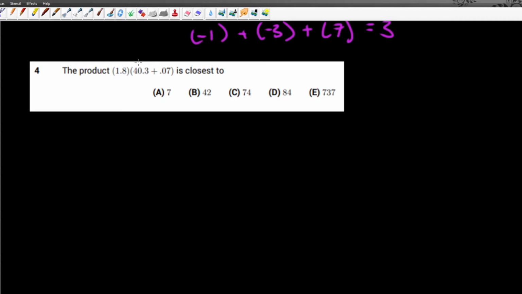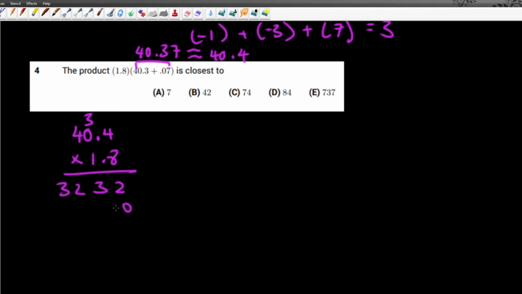So this big part here, the 40.3 and the 0.07, is equal to 40.37, which is approximately 40.4, which we can then multiply by 1.8. 40.4 times 1.8 is equal to 2, 3, 2, 3, 32, 0, 4, 0, 4, added together, 2, 7, 2, 7. I might have done something wrong, but it's close to 74.